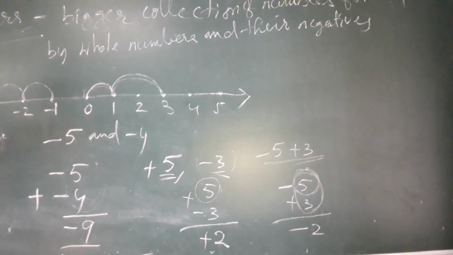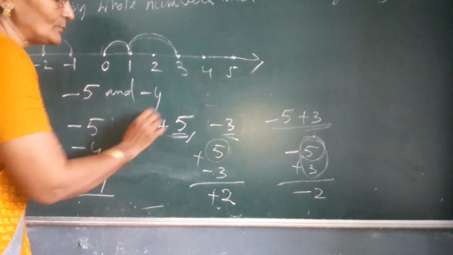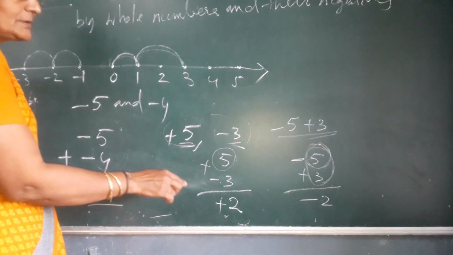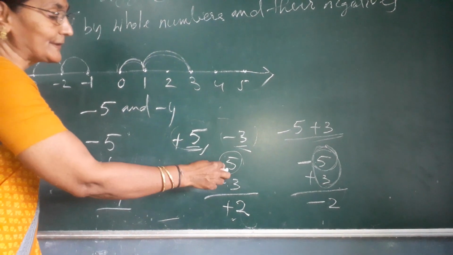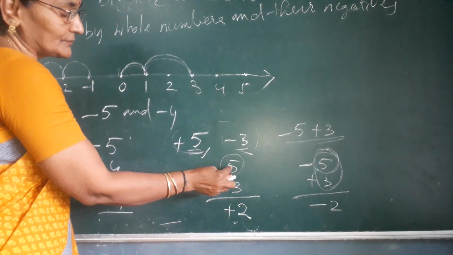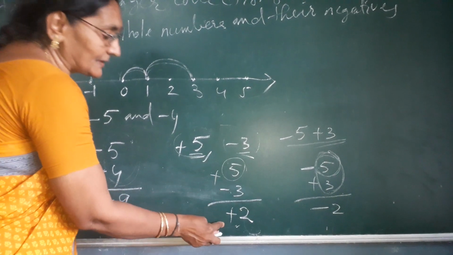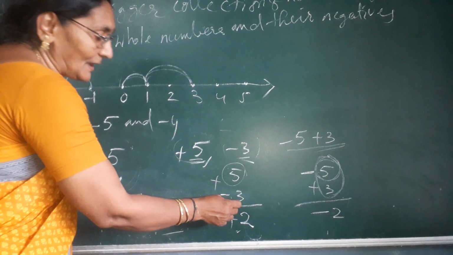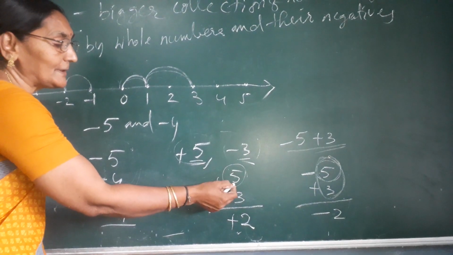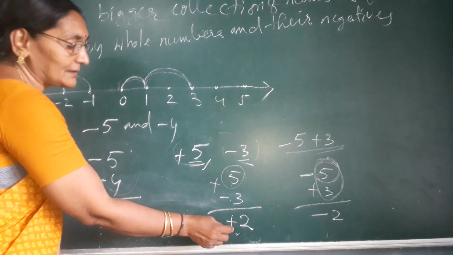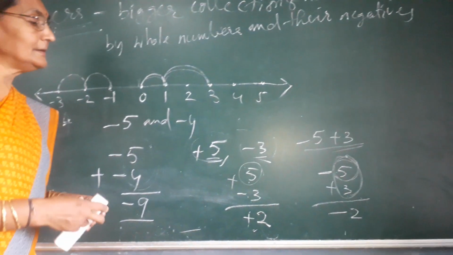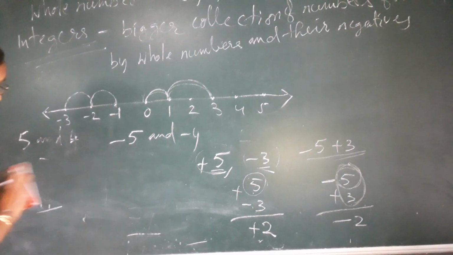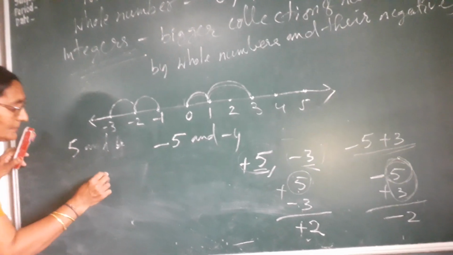So you remember that when you are adding or subtracting one positive and one negative number, what will you do? You will see the bigger number and smaller number. First you subtract the smaller number from the bigger number, then you will see in front of the bigger number what sign is there. That sign will come in the answer. Do you understand?